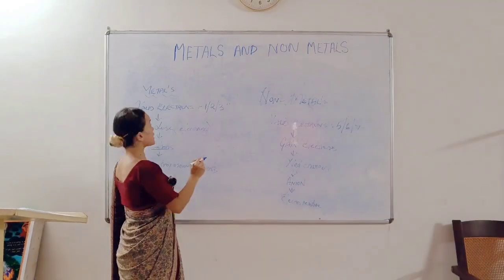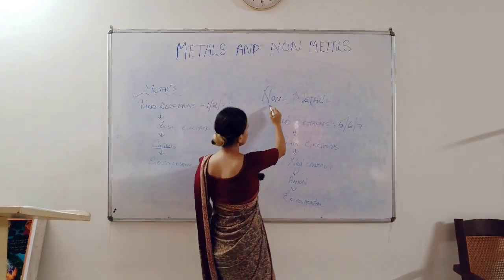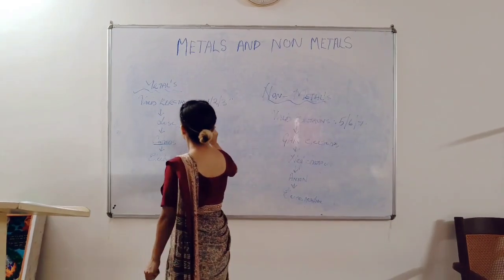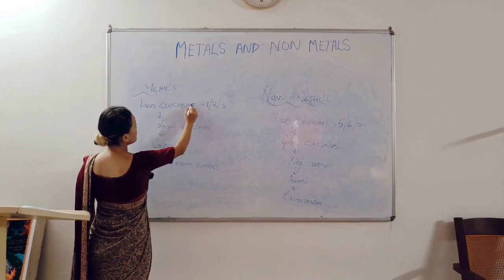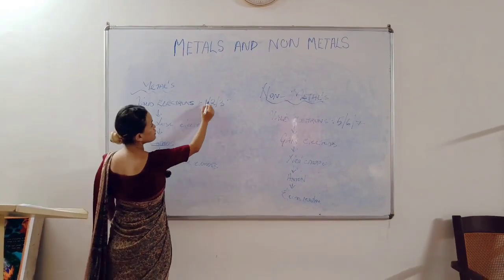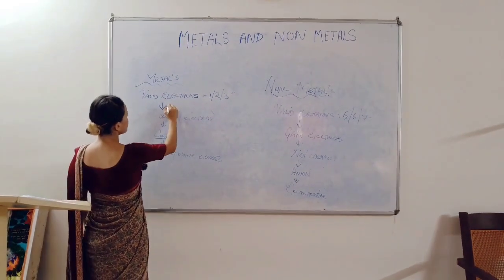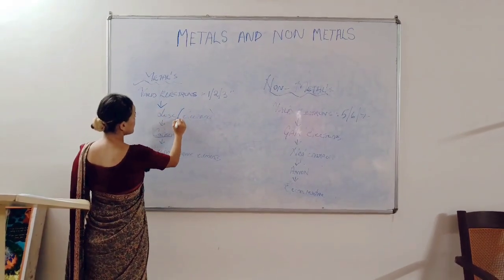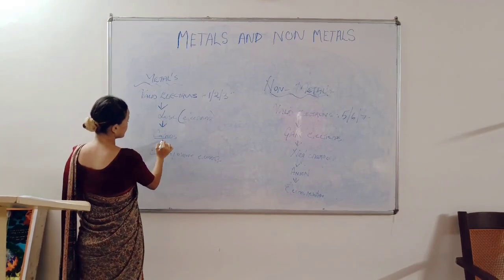So let us discuss how metals and nonmetals work. We have valence electrons. Metals are known for having valence electrons of 1, 2, and 3. Then they lose electrons, which turns them into cations.